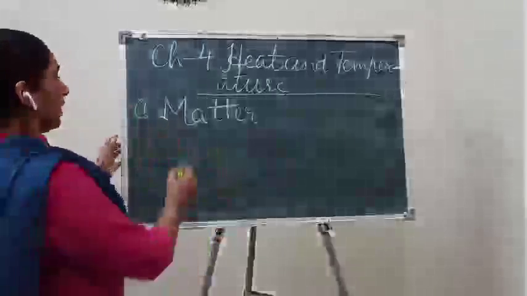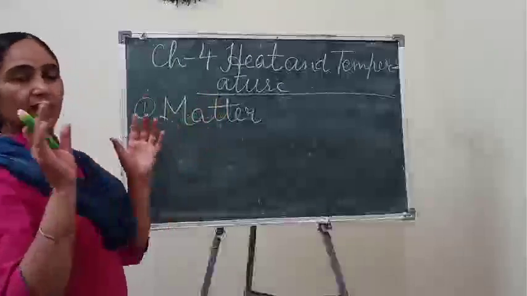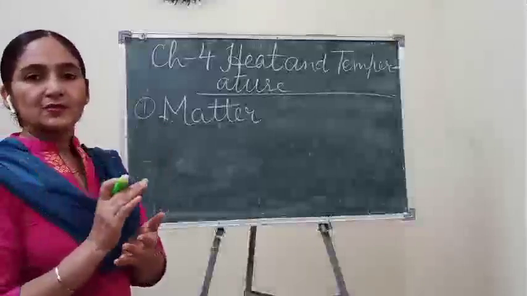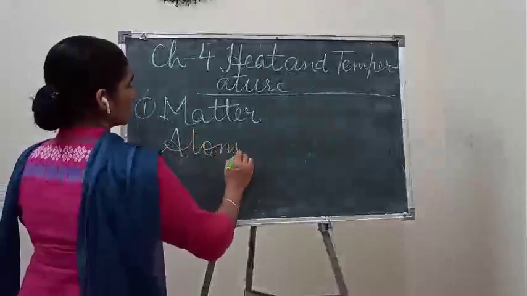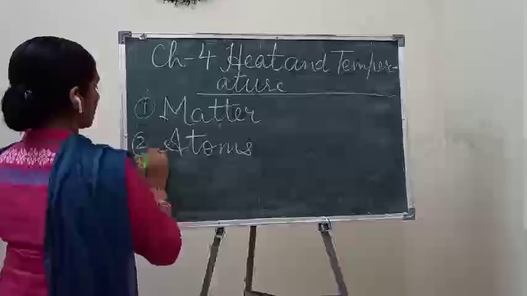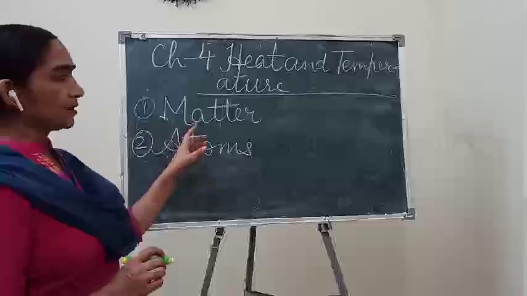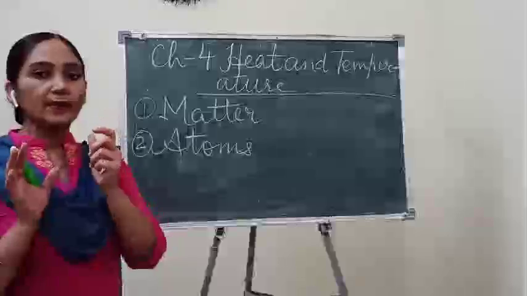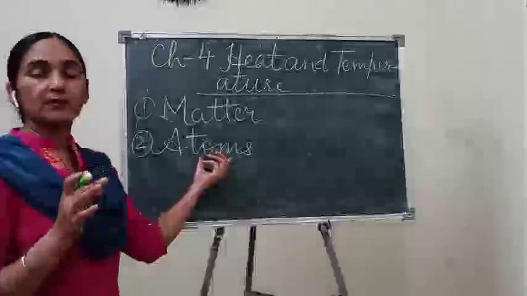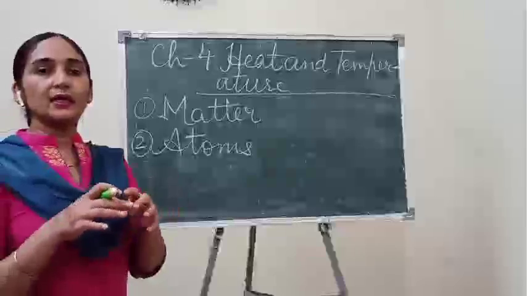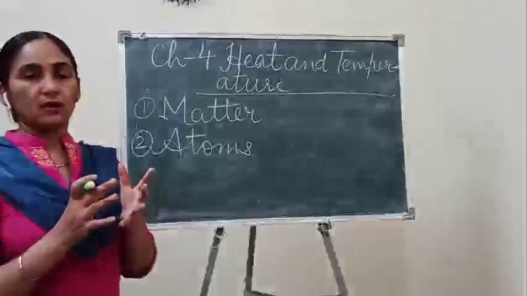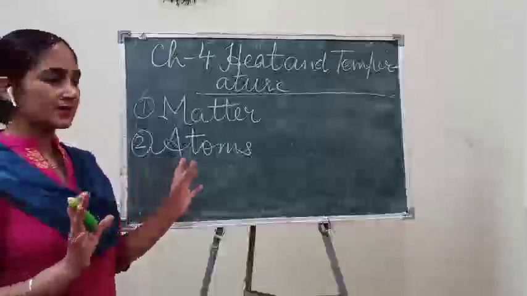Those smallest particles are called atoms. So atoms is your second term to remember. Atoms are the smallest particles present all around us in the universe, but we can't see them.